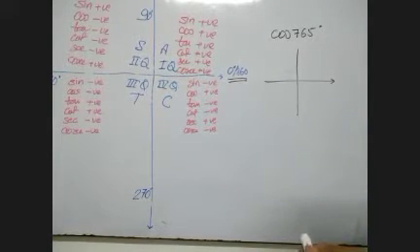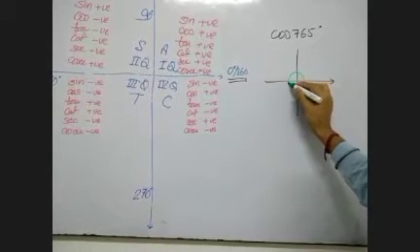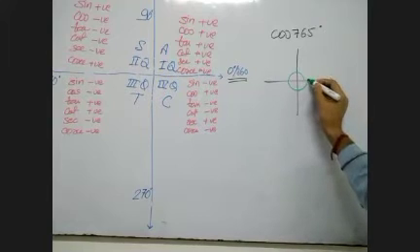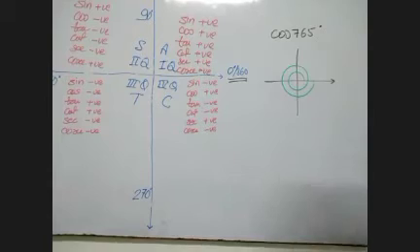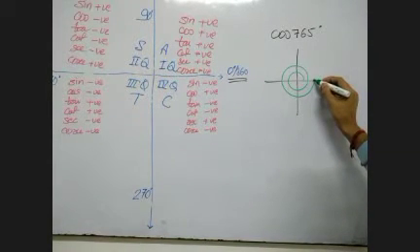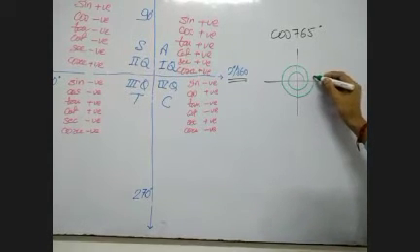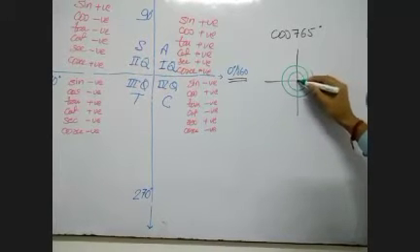Now see, as per my words, I have told you one round is equal to 360, second round is equal to 720, and then 730, 740, 750, 760, 765.